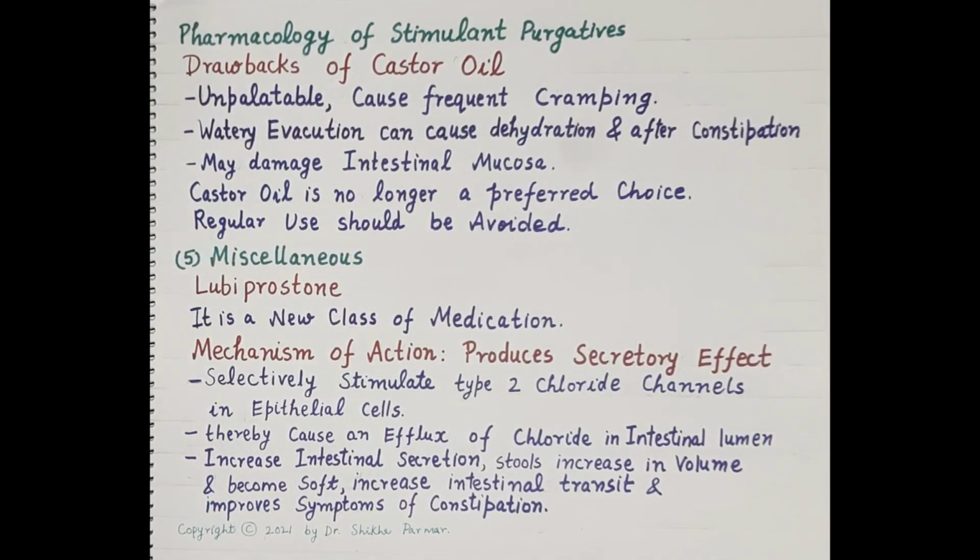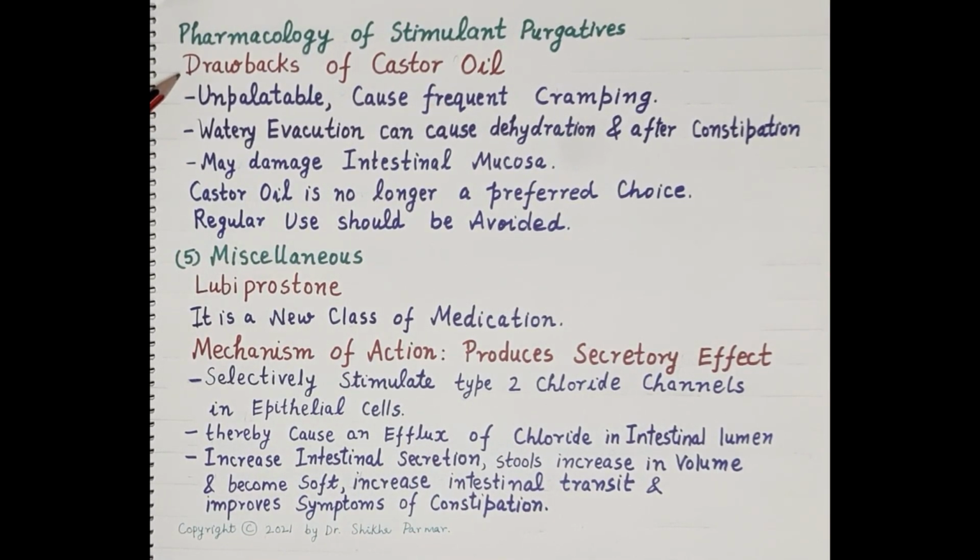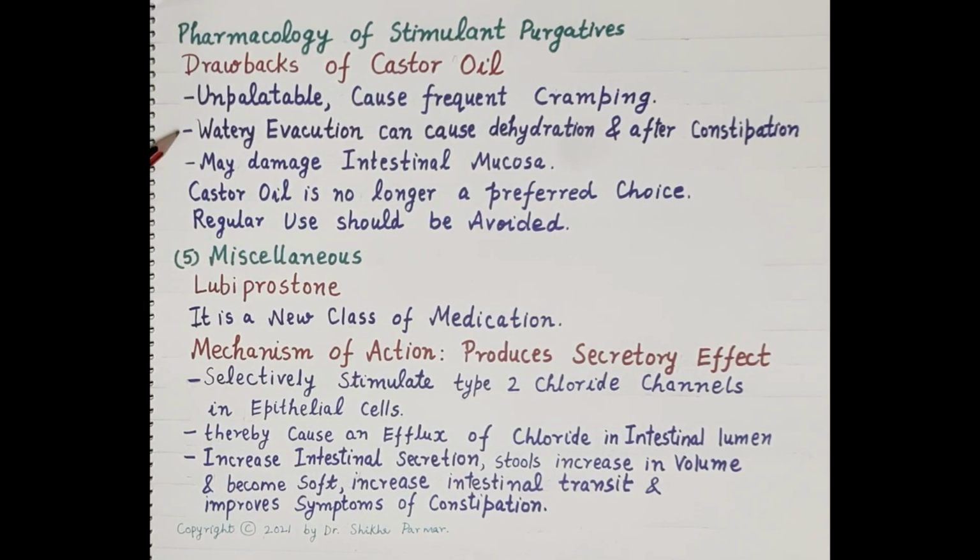Now, let's talk about the drawbacks of castor oil. Castor oil is a stimulant purgative. It is unpalatable and causes frequent cramping. There is watery evacuation of stools. So, watery evacuation can cause dehydration. Watery evacuation can cause electrolyte imbalance and after-constipation. Now, after-constipation is produced because of the complete evacuation of bowel.